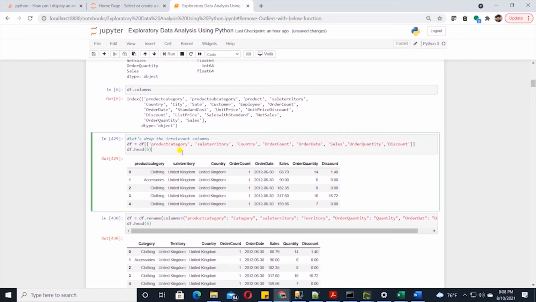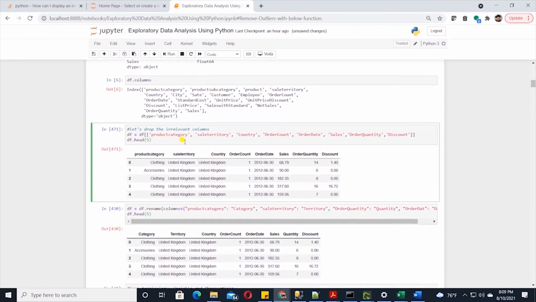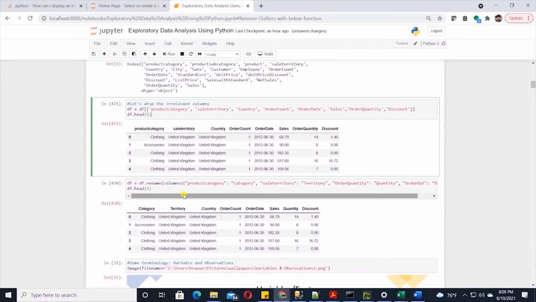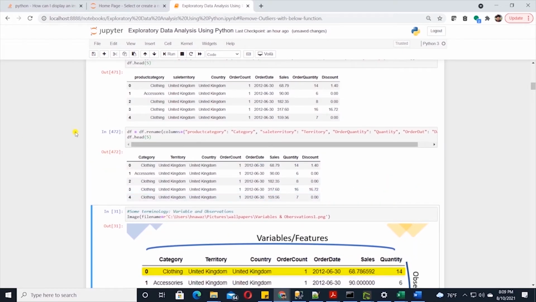We are passing a list of columns in square brackets to the data frame and saving it in a df variable. Let's call the head method to see the revised data frame. Next, we are going to clean up the column or variable names. Pandas has a built-in method called rename, and we are passing it columns with old and new names. I will run this cell and our column names are updated.